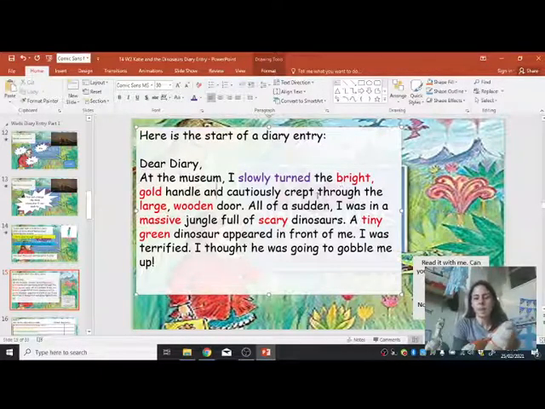Which are the verbs that describe how I went through the door? Well done if you said that I crept, and well done if you spotted the adverb. How did I creep? I cautiously, that wow adverb, cautiously crept through the large wooden door.